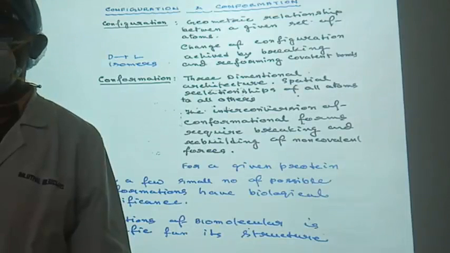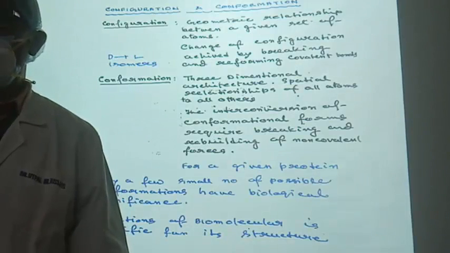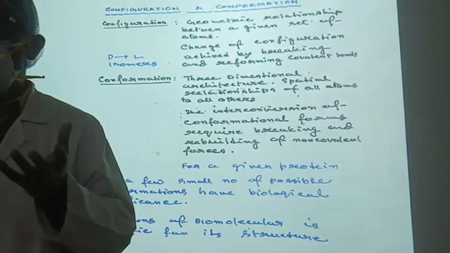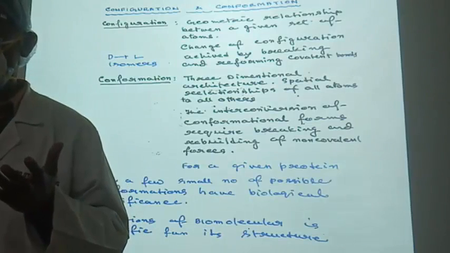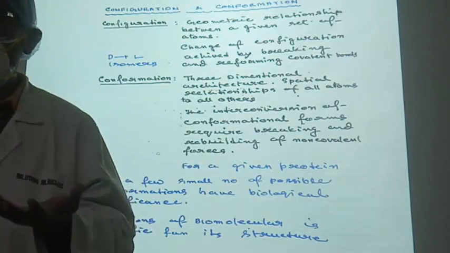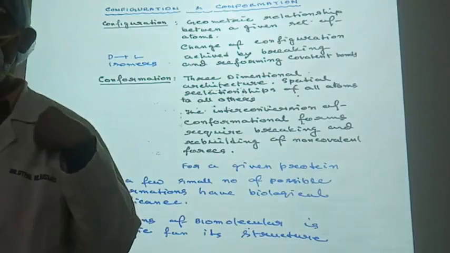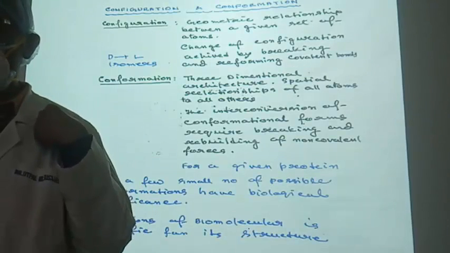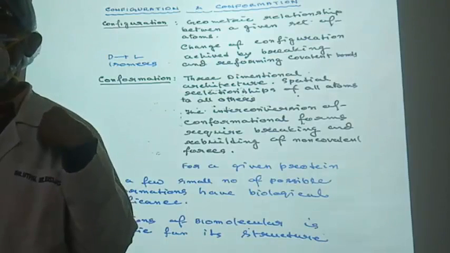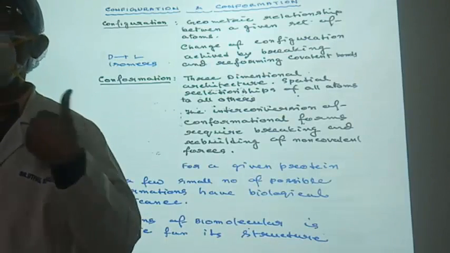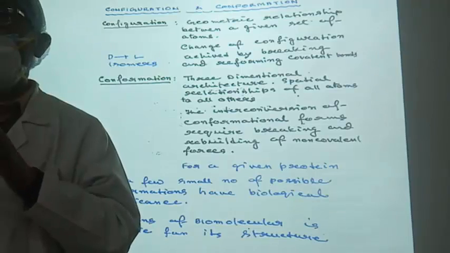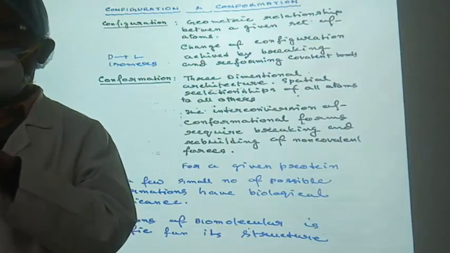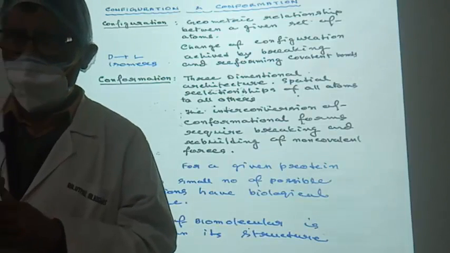That is the enantiomers, we call it. And these enantiomers are nothing but a change in the configuration. That means the same thing, if you imagine in the original structure, you have to break your major shoulder joints and then replace them, which is known as the change in the configuration.